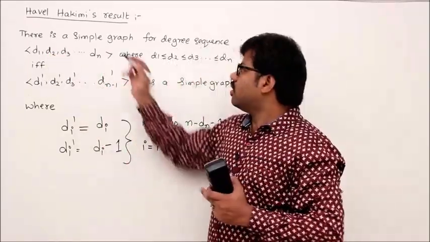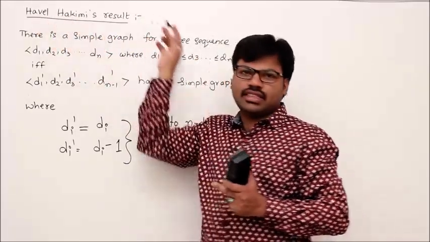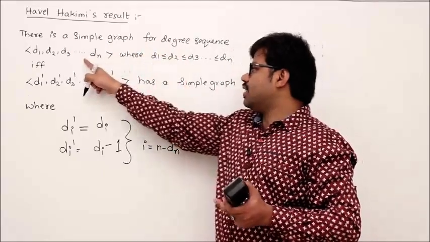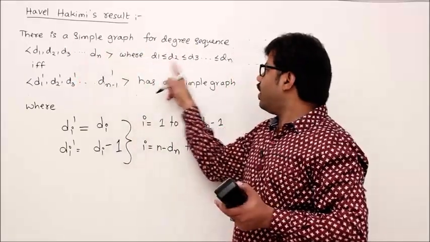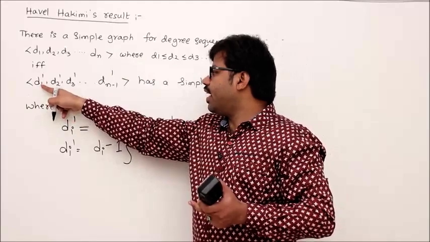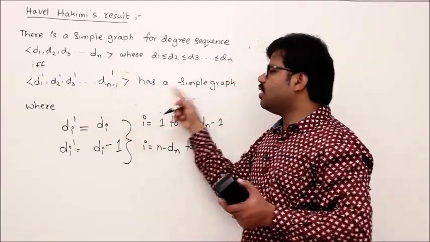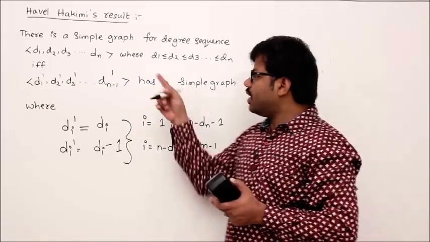For that, there is a result called the Havel-Hakimi result. Let's read it. There is a simple graph for this degree sequence d1 to dn if and only if d1', d2', d3', and so on up to dn-1' has a simple graph. So it's a conditional thing, right?